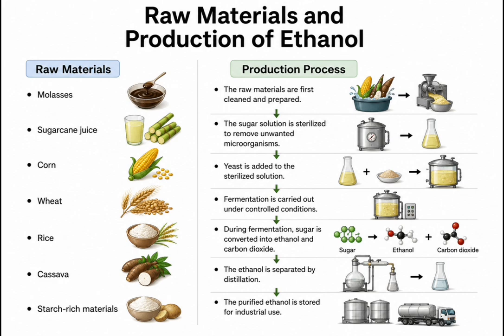Production process. The raw materials are first cleaned and prepared. The sugar solution is sterilized to remove unwanted microorganisms. Yeast is added to the sterilized solution. Fermentation is carried out under controlled conditions. During fermentation, sugar is converted into ethanol and carbon dioxide. The ethanol is separated by distillation. The purified ethanol is stored for industrial use.